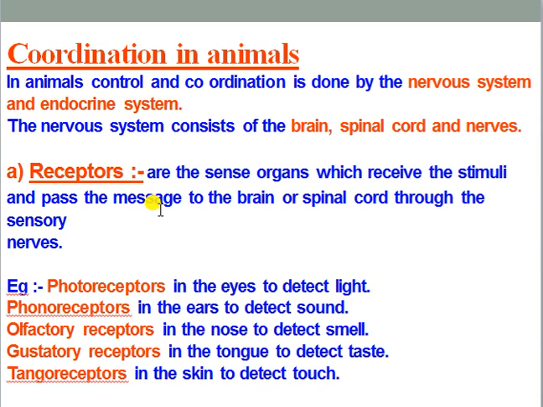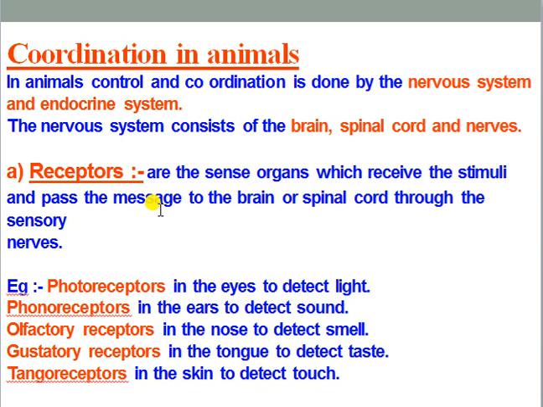So receptors are mostly protein substances, or sometimes they can be sense organs also, which can receive the stimuli and are responsible for passing the message to the brain or to the spinal cord, because based on the type of stimulus we are sending them to the brain, or sometimes we are sending them to the spinal cord. This entire function is performed by that specific structure, commonly known as a receptor. Here some specific types of receptor have been mentioned.